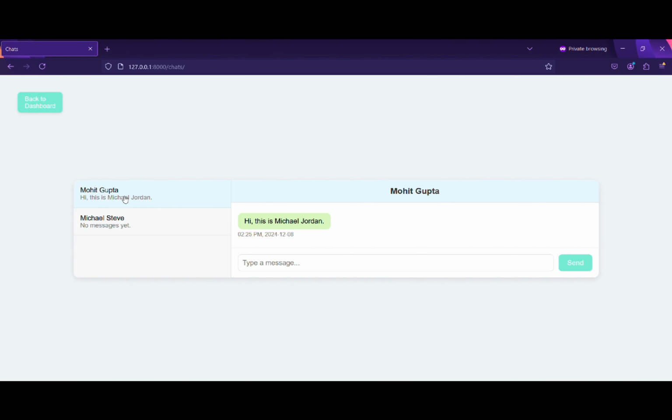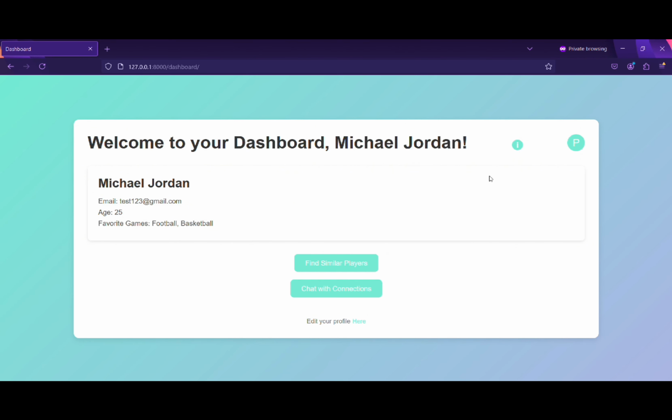So we can chat with any number of connections once we are connected. And if we have any pending connection requests, we can simply hover over this icon.